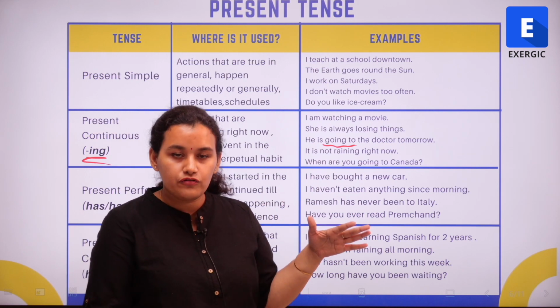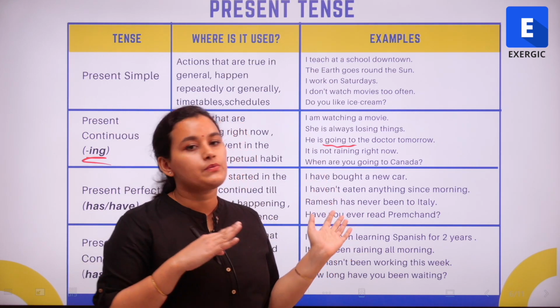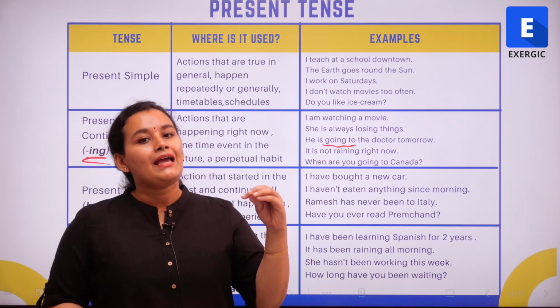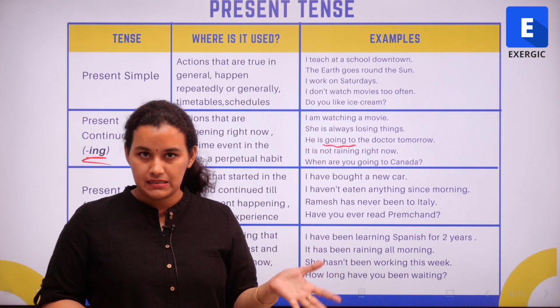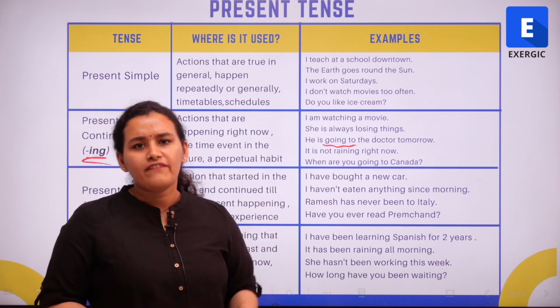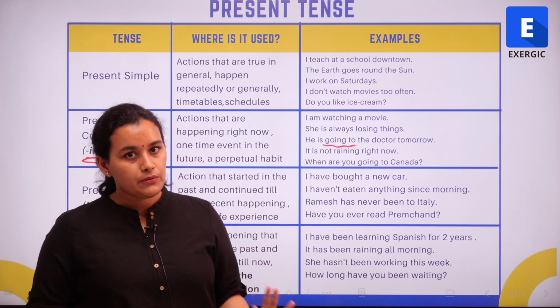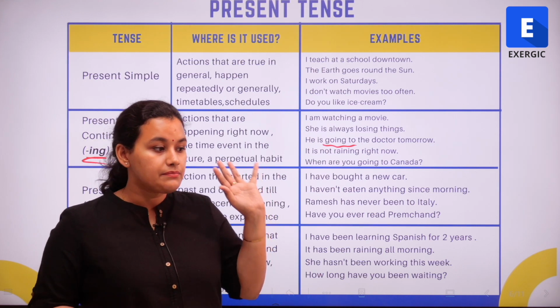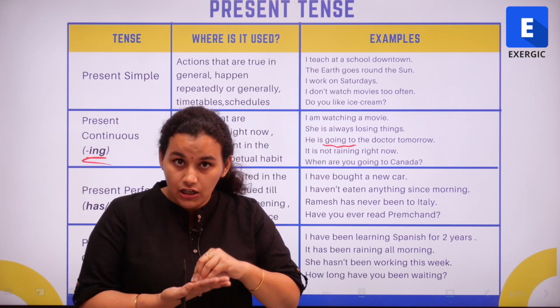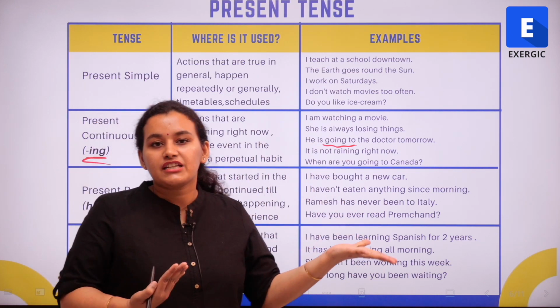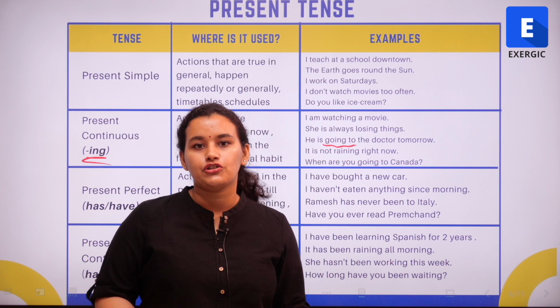So it's a habit of hers or a nature of hers, and that's when I'm using the present continuous tense. Another example would be, I am always forgetting people's names, or she is always annoying me, right? So these sentences are in the present continuous tense, but it doesn't mean that it is something that is happening right now. She's not annoying me at the moment, but it is something that she does. It's a habit or a nature of hers.